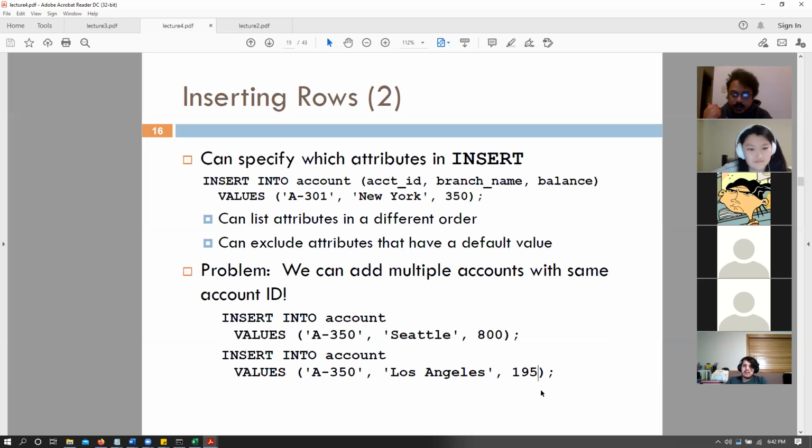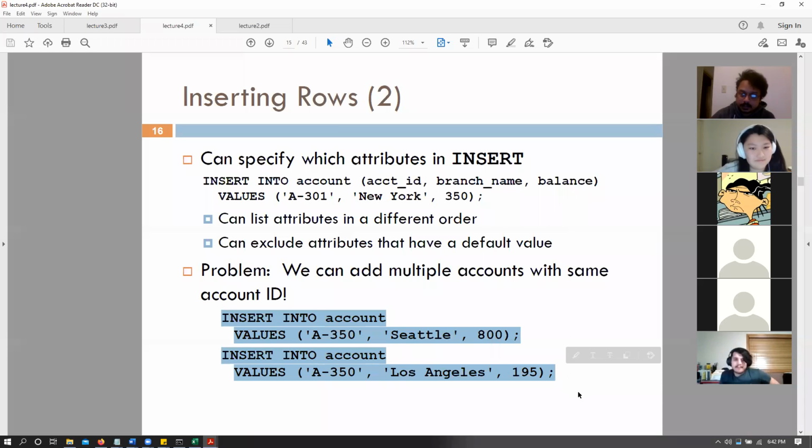I want to ask you this question: should we be able to allow these insert operations on the same table? That is, account ID 350, Seattle 800, account ID 350, Los Angeles 195. Should this be allowed? Can the same account ID be in different states or different cities? No? More or less no, right? An overwhelming no, obviously. Okay, good.